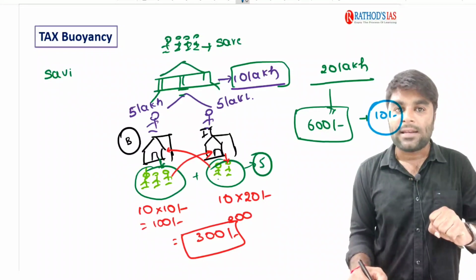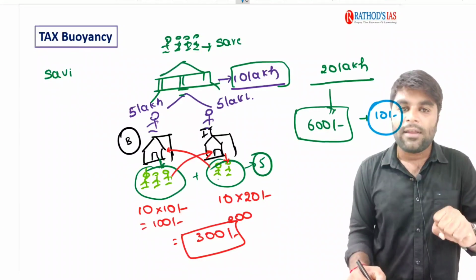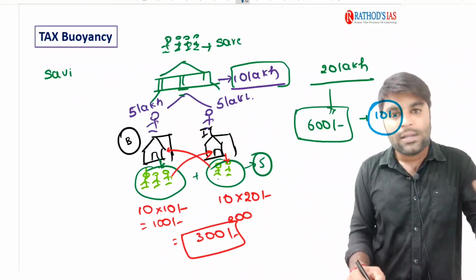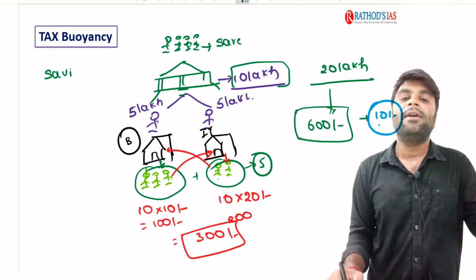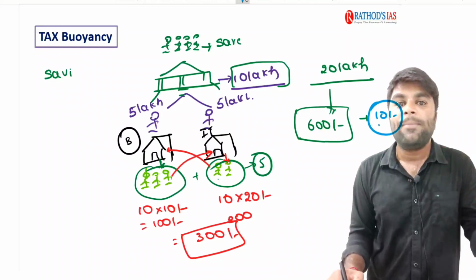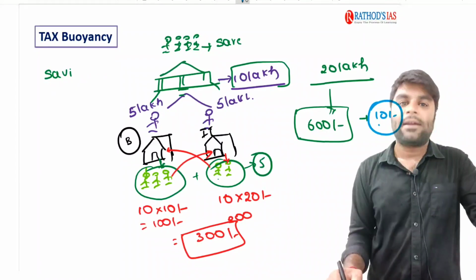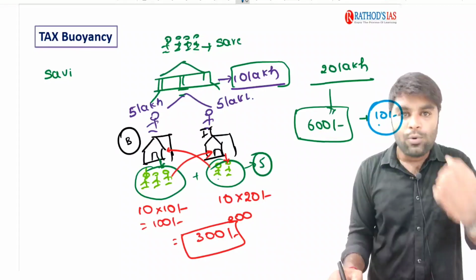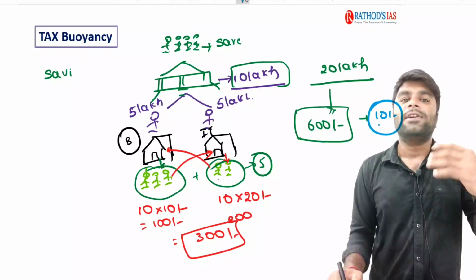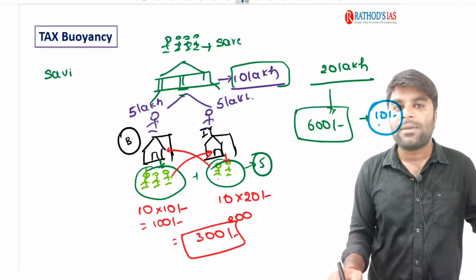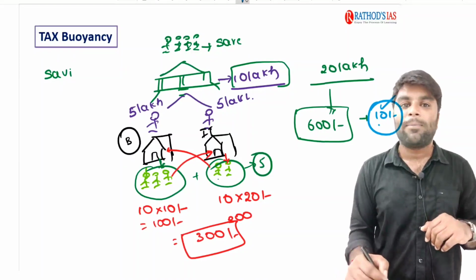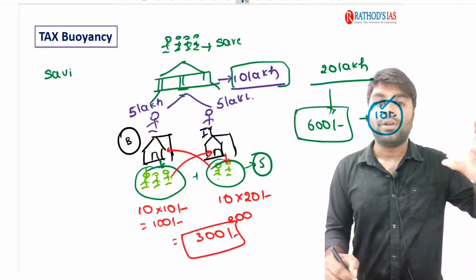They are working there, they are receiving the salary, and with that salary they have the purchasing power to purchase goods and services in the economy. Now, if 10 people have that capacity, they will demand more goods and services. If people demand more goods and services, automatically the GDP of the country, the final monetary value of the goods and services produced in the economy, increases. So if the 10 people have the purchasing capacity, they are going to demand more goods.